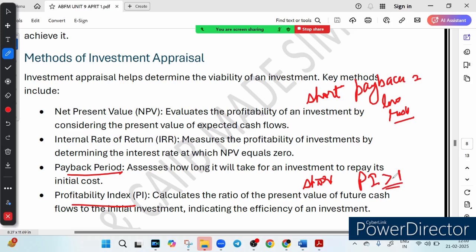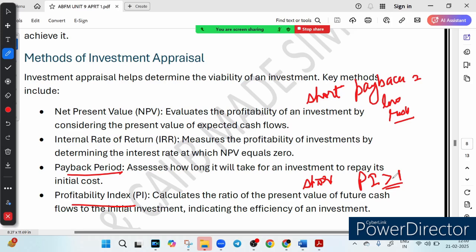NPV, again I am repeating, means net present value, today's value of the future profit. It helps decide if the project is financially viable or not. If NPV is greater than 0, it is viable, less than 0, not viable. Then we have internal rate of return, IRR, which finds the interest rate where NPV becomes 0. Higher IRR means a better investment. Payback period measures how long it will take to recover the initial investment. A shorter payback period means lower risk. And finally the profitability index compares the present value of profit with the initial investment, and PI greater than 1 means the project is profitable.